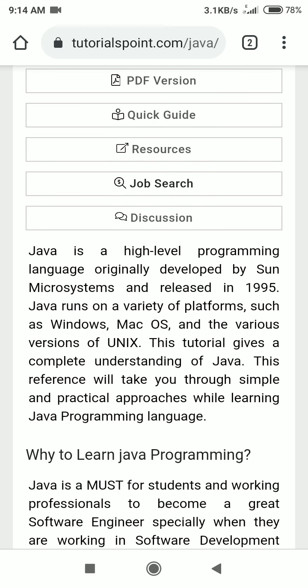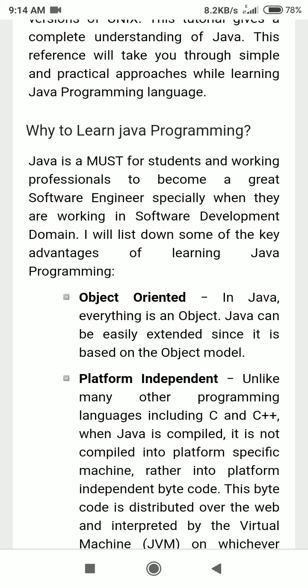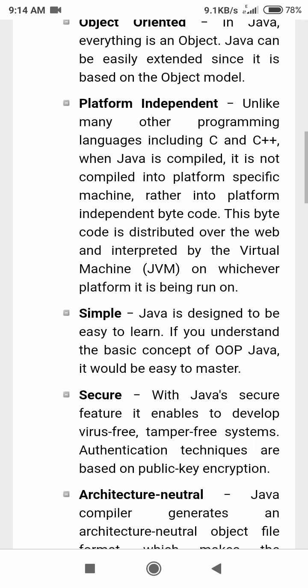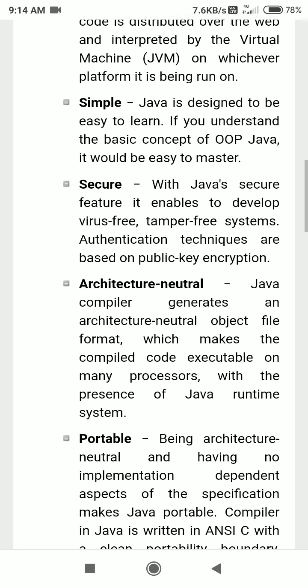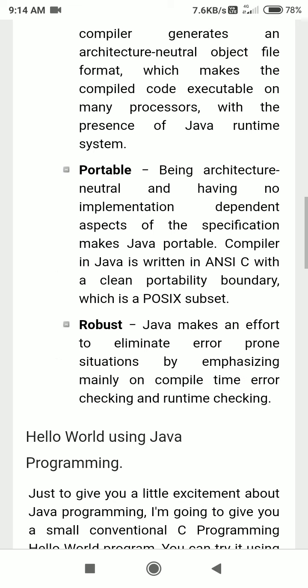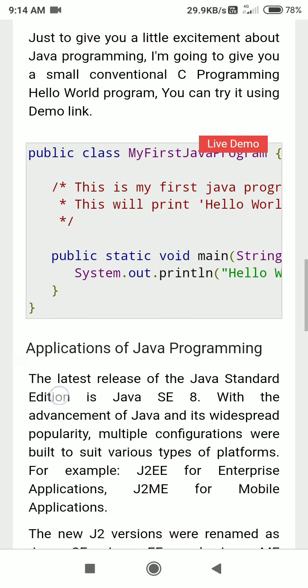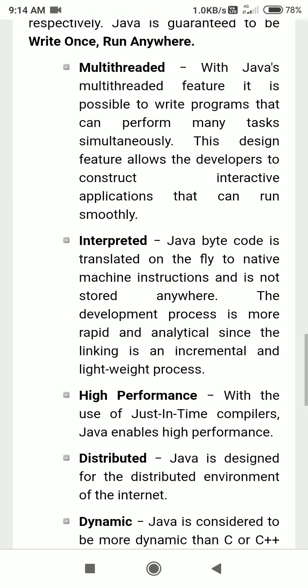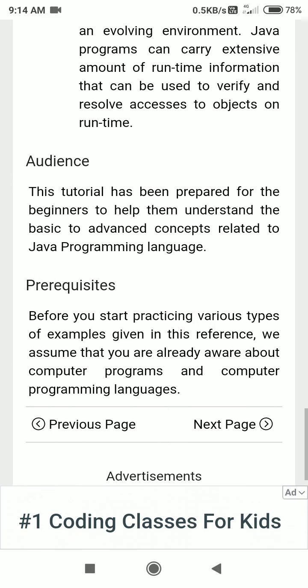Hello guys. In the last lecture we have seen lots of things about Java. That is, the key advantages or features of Java. Those are platform independent, object oriented, simple, secure, architectural neutral, portable, robust. And we have seen a live demo of a program as well. Java is multi-threaded, interpreted, high performance, distributed, dynamic.